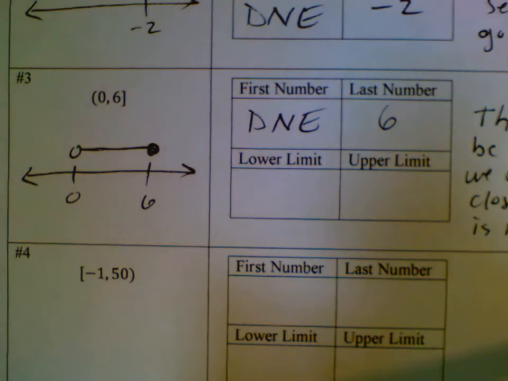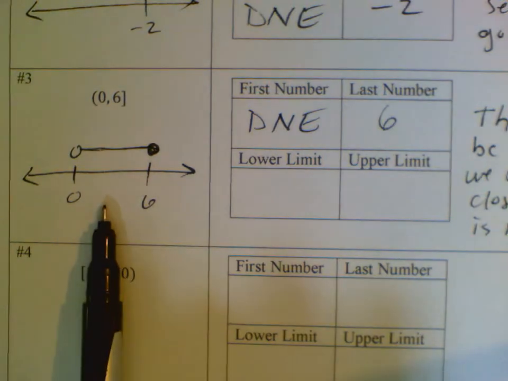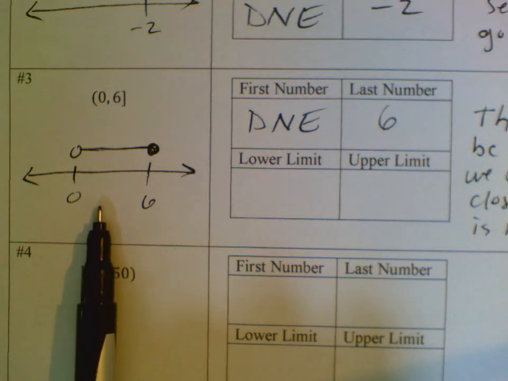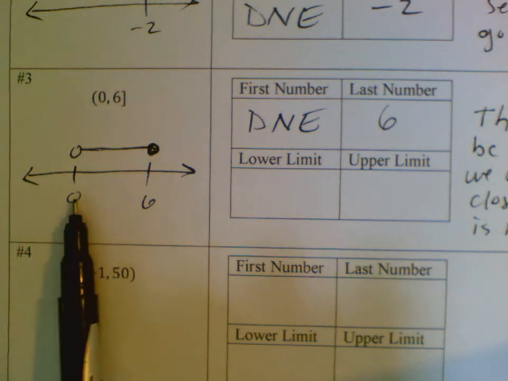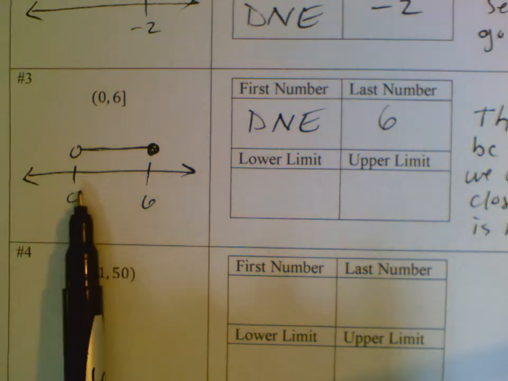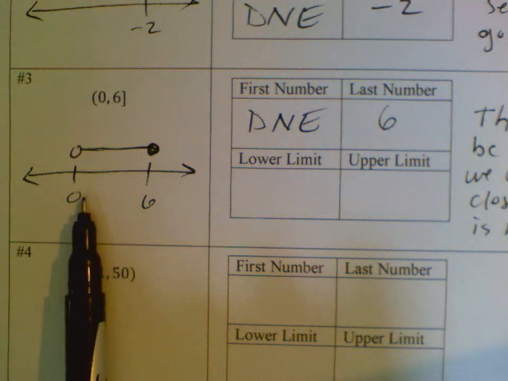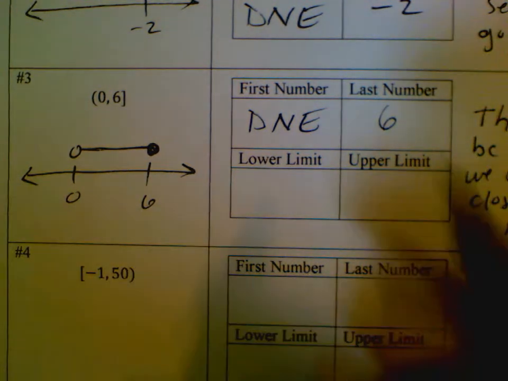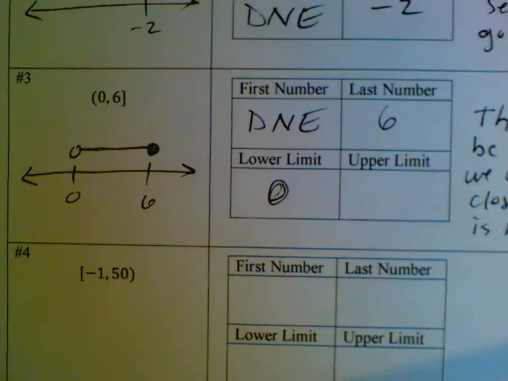So the lower limit, guys, is the number within the set that we can always get, or actually it doesn't have to be within the set, but it's the number that we can always get closer and closer to but never pass. So moving left, what's the number we can always get closer and closer to but never pass? 0. And this is why I said things are going to get interesting.